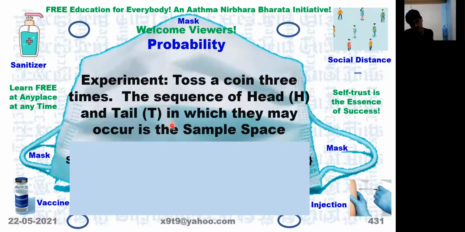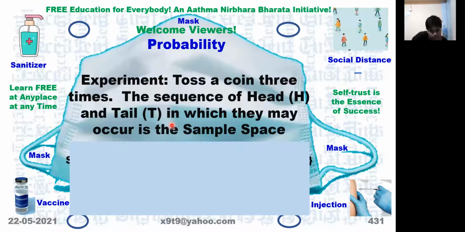Now it will become again H, then it will be TTT. So this pattern you always write in this fashion only. Then you will not miss any of them.